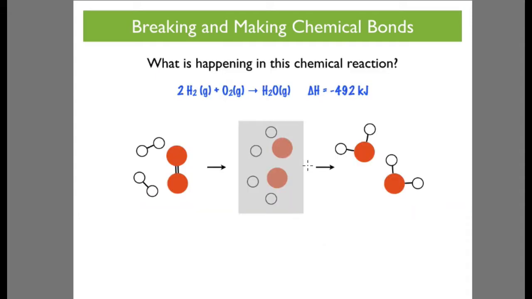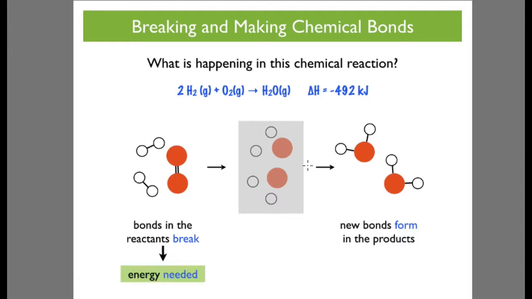So what is happening in the chemical reaction? Well, you've got hydrogen gas, and it's obviously reacting with oxygen gas in the air, and it gives us water vapor. And it's an exothermic reaction. There's heat given out, isn't there? We know that bonds in reactants break, and we know that new bonds form in the products. And we've also already learned that energy is needed to break bonds, and energy is released when bonds are formed in products.